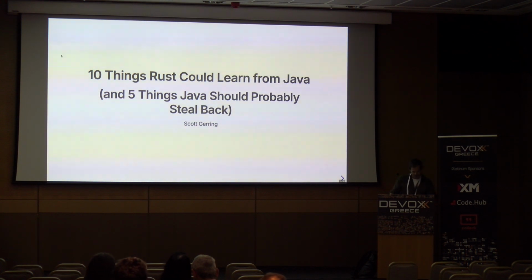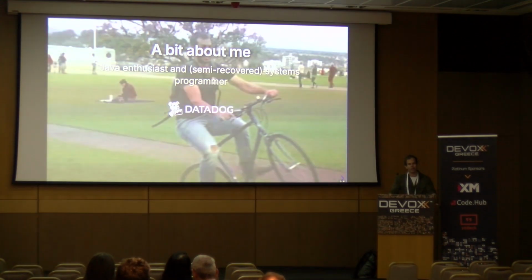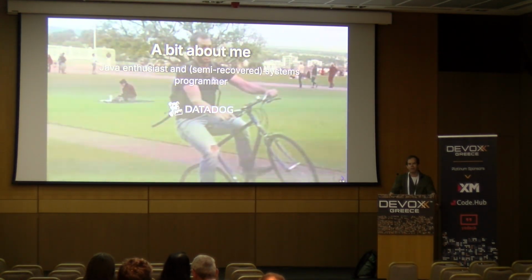Anyway, welcome to this talk today on 10 Things Rust Could Learn from Java and 5 Things Java Should Probably Steal Back. I'm Scott Gerring. I've been writing Java professionally since Java 6, and I think in university we were on Java 5, which was a very long time ago at this point. More recently, I've been writing Rust in a personal capacity for quite a while, and in a professional capacity at Datadog for a couple of years now.